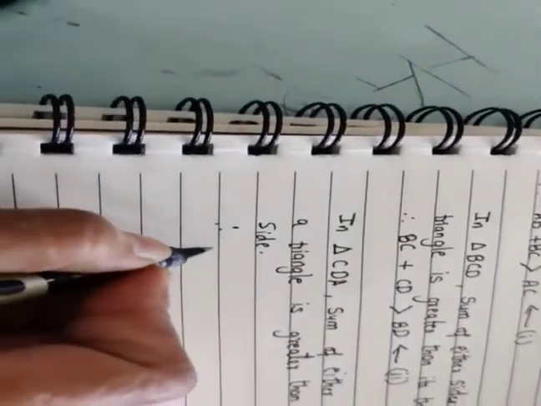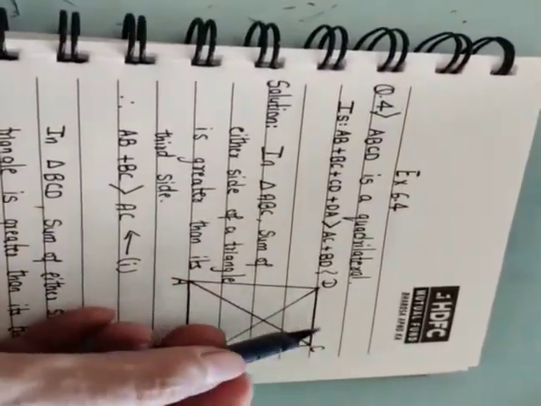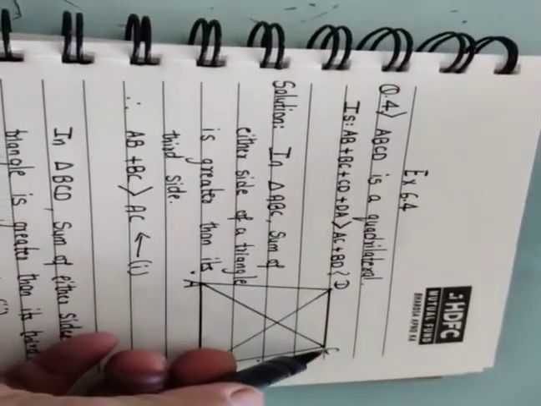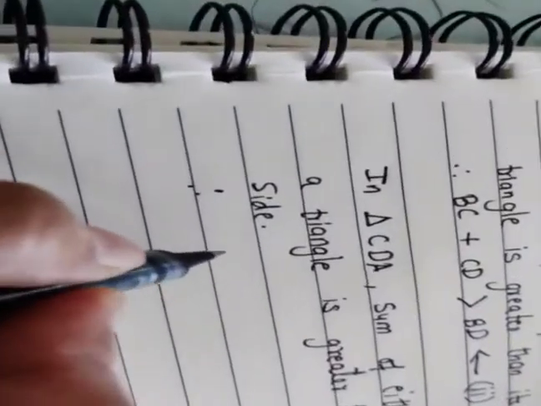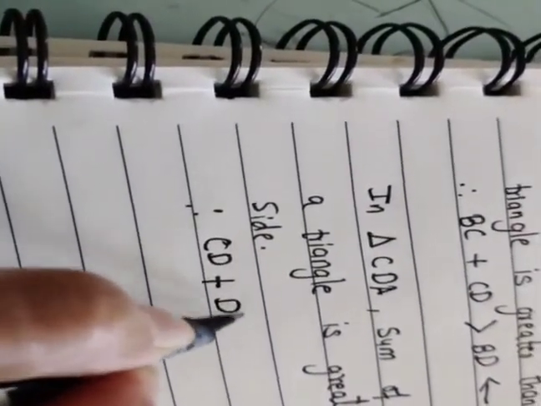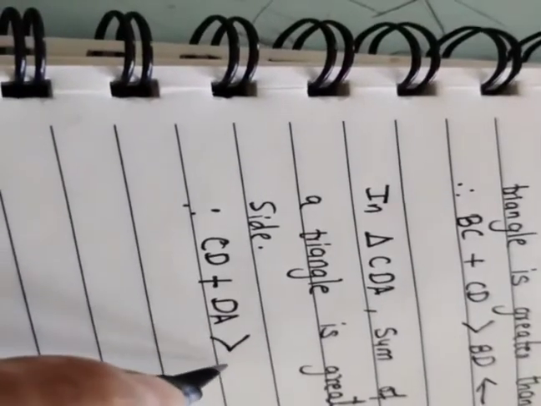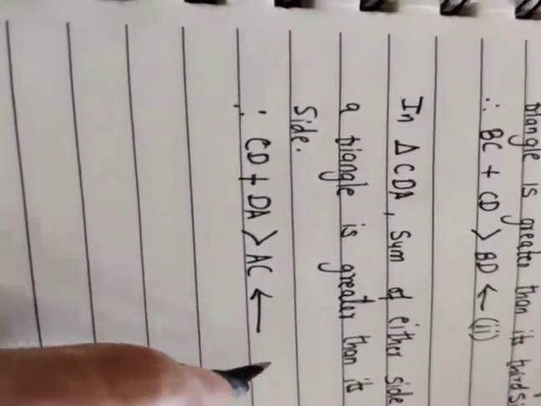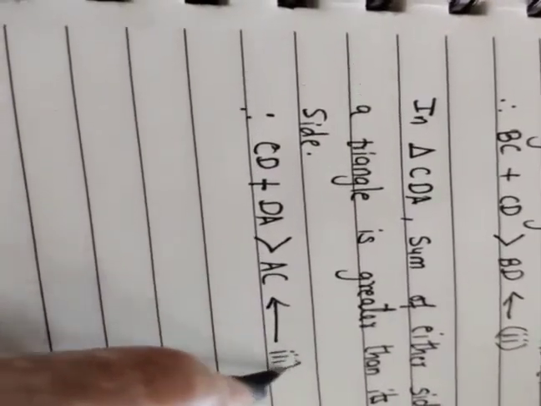Therefore, here we are going to write CD plus DA is greater than AC, and we will mark this as our equation number 3.